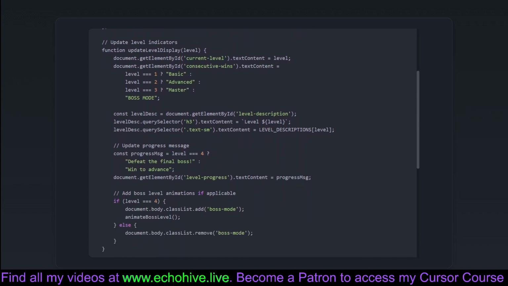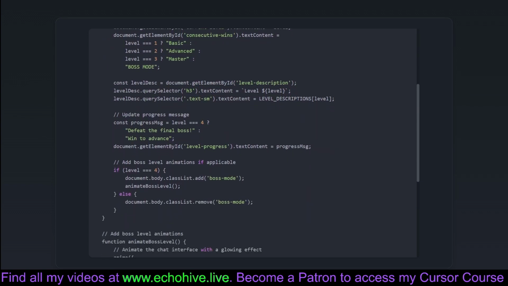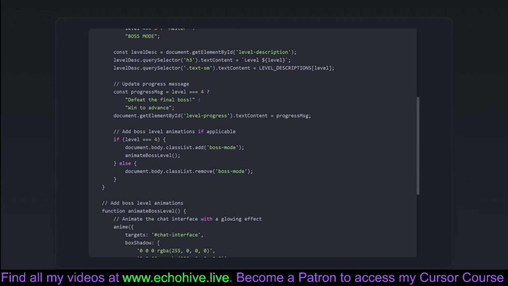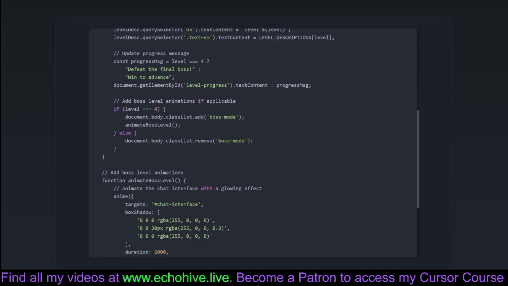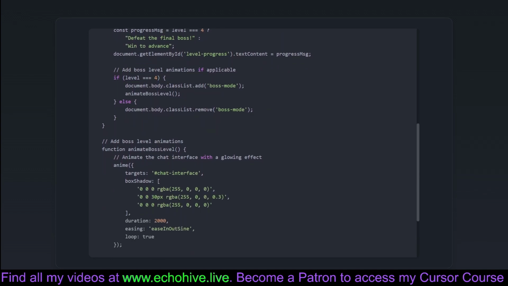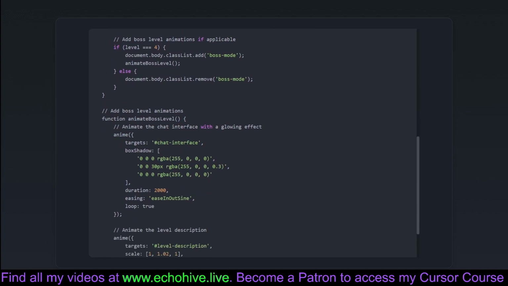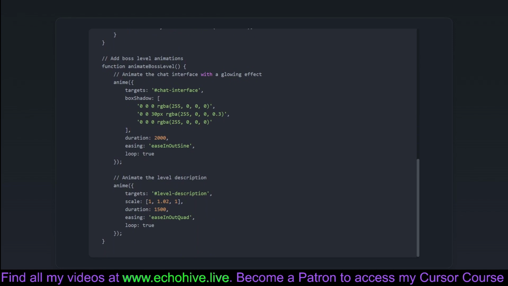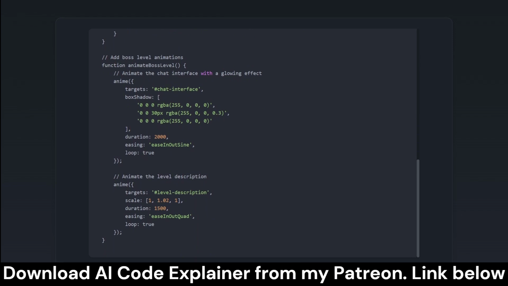The level indicator updates dynamically as players progress, making sure they know when they're up against a simple AI or facing the unbreakable boss. For added flair, we throw in CSS animations when players reach the ominous boss level, a user experience enhancement that's both a bragging right and a visual treat. These functions bring interactivity and engagement by visually and logically tracking the player's journey through our game narrative.